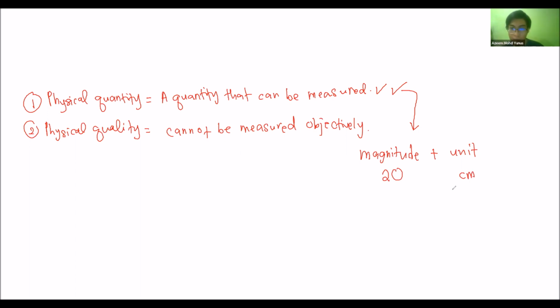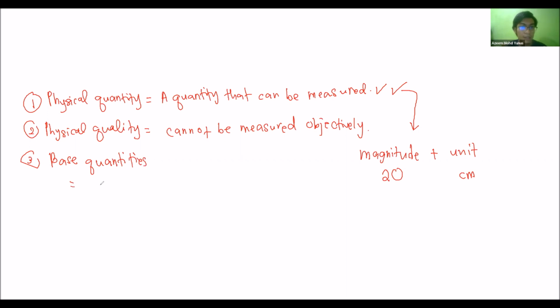So that's physical quantity, something that can be measured using instruments such as ruler, triple beam balance, spring balance, measuring cylinder, etc. Okay, so let's move on to our first concept, base quantities.